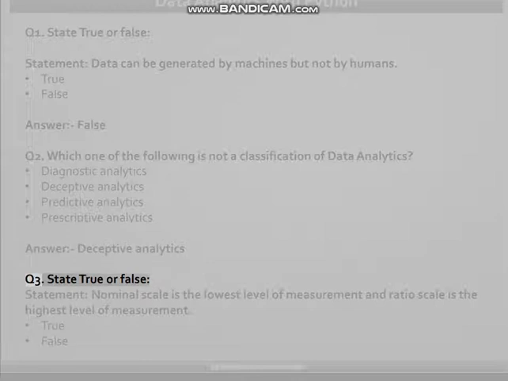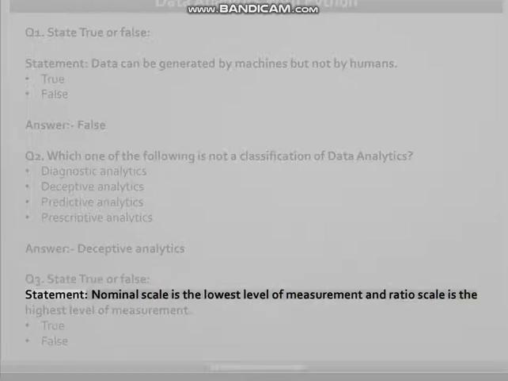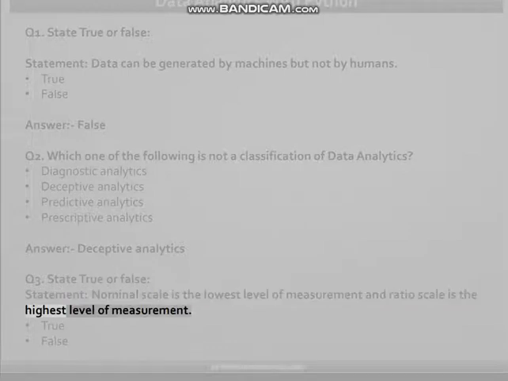Q3. State true or false. Statement: nominal scale is the lowest level of measurement and ratio scale is the highest level of measurement. True, false. Answer: true.